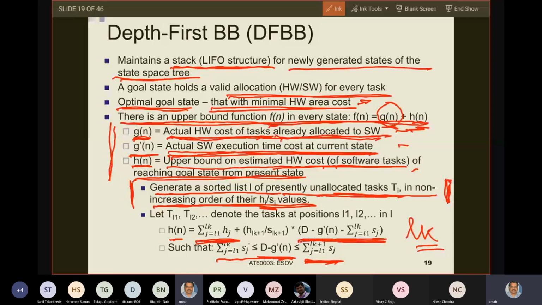So if I have this amount of resource remaining, what will be the hardware area cost that I will be able to get from the k plus 1th task? H L k plus 1 divided by S L k plus 1 into this, by the unitary method.